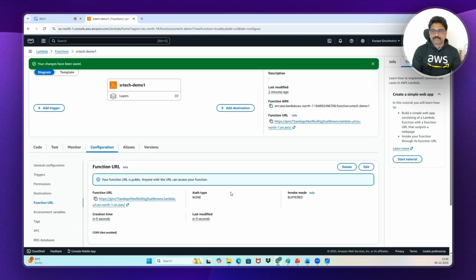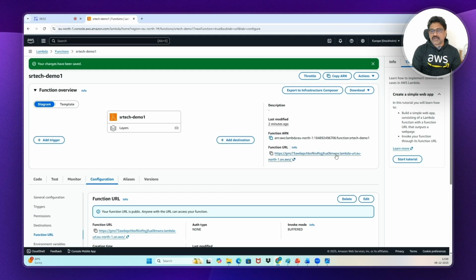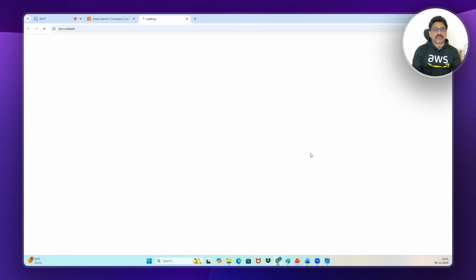And yes, now just click on this URL. See here, hello from SR Technologies. So this is the string you have from that code. This is the way to connect.